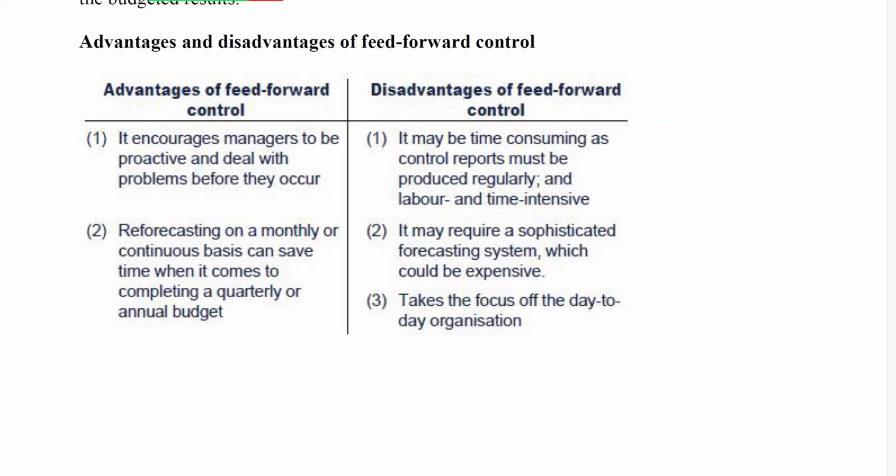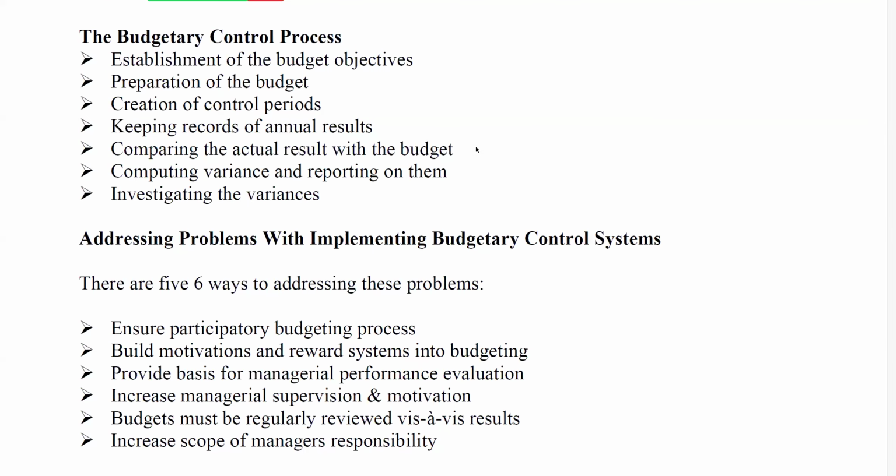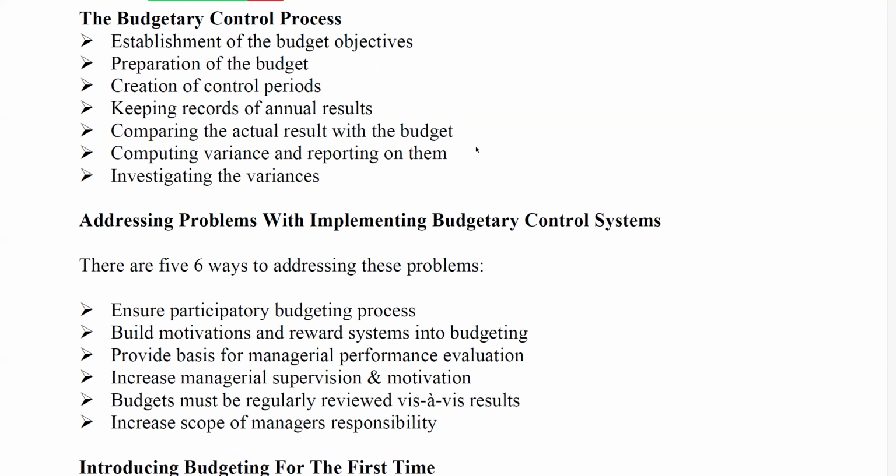So let's look at the budgetary control process. Now, when you want to do budgetary control, you follow some steps. One, you establish the budget objectives. Two, you prepare the budgets. Then three, you create control periods. After creating control periods, four, you keep records of your actual results.